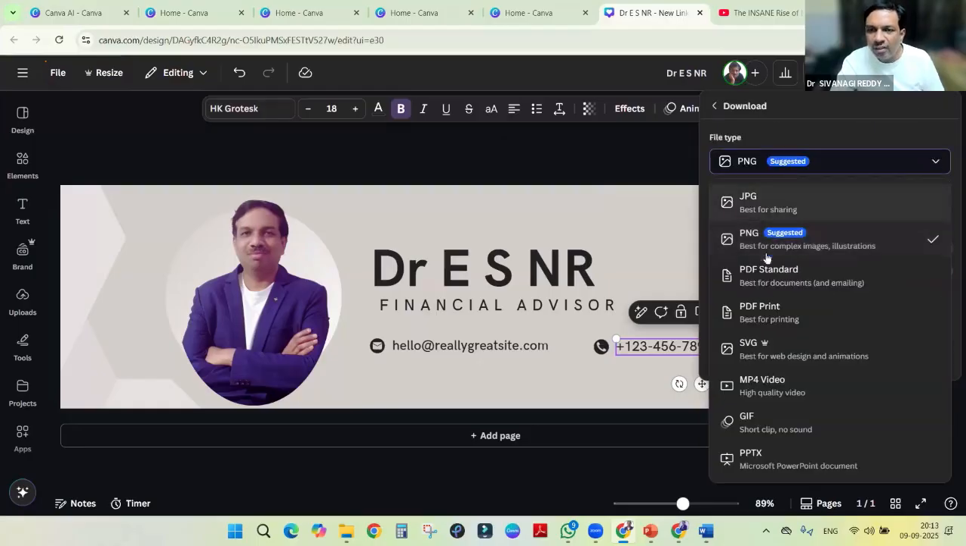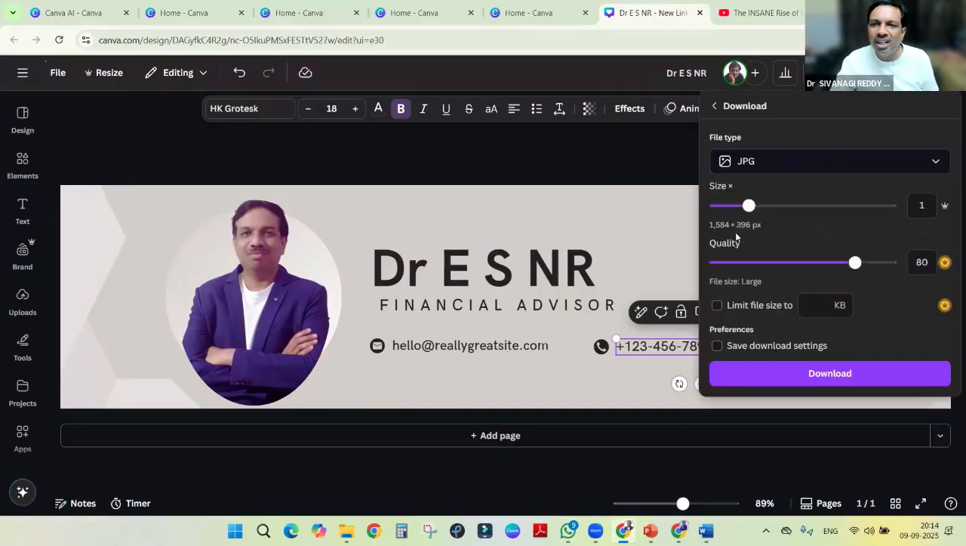You can select different formats here. If any video is there, you can select MP4. If it is only text, then go for PNG, complex images. If you want to send to someone else, go for JPG. Then PDF also you can convert, SVG also you can do, GIF also you can do, PPT format if you want to download, you can download.